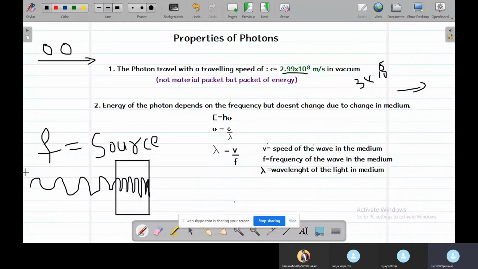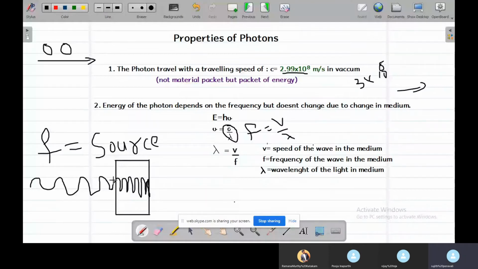Frequency always depends on source, and as you can see here, frequency is equal to speed divided by wavelength. As you can see, in one medium the wavelength is more and the speed is less.